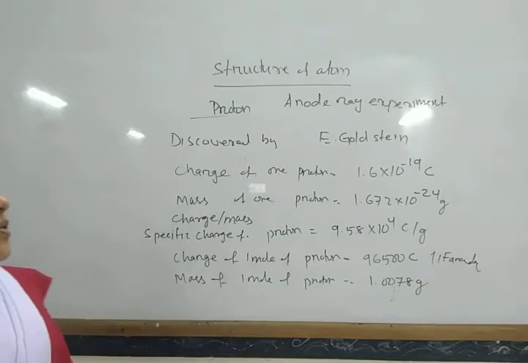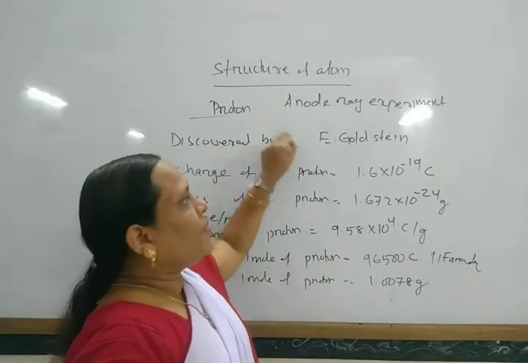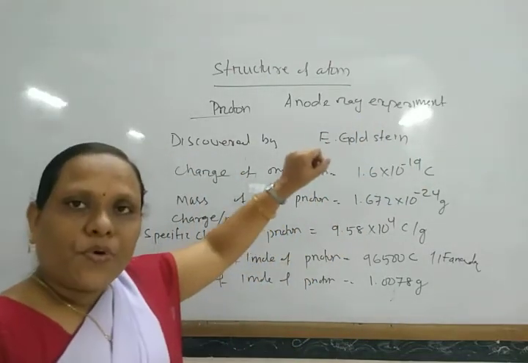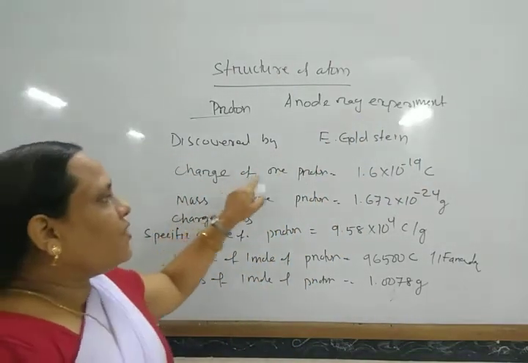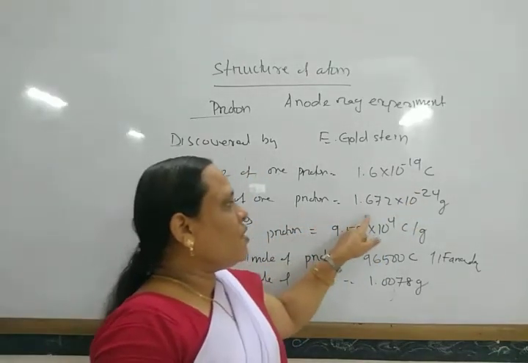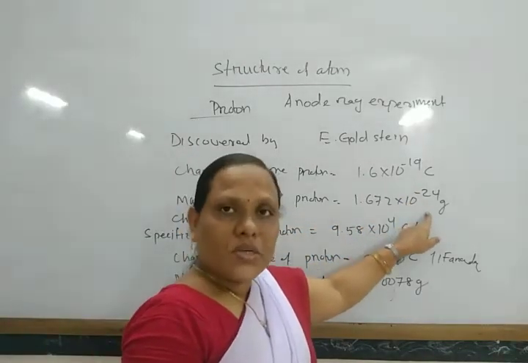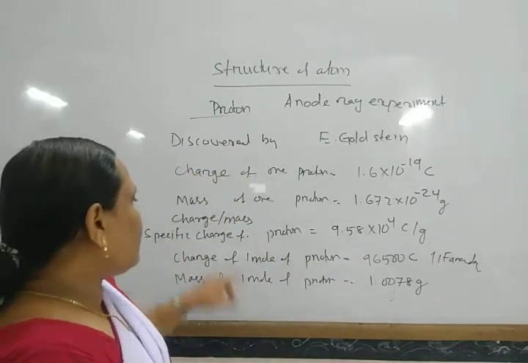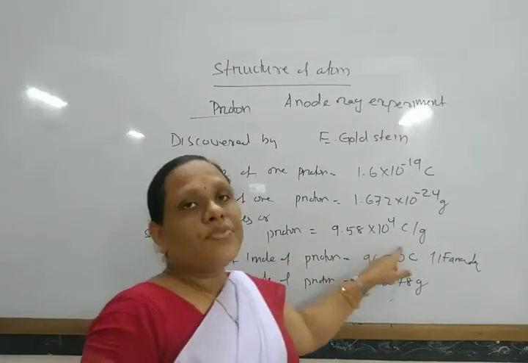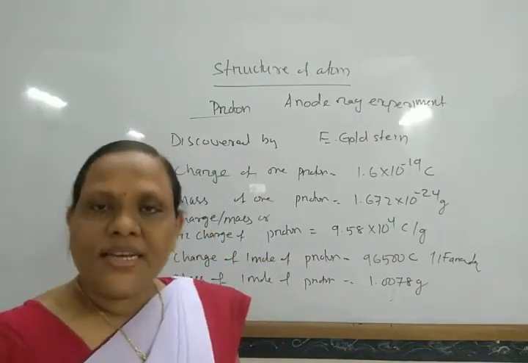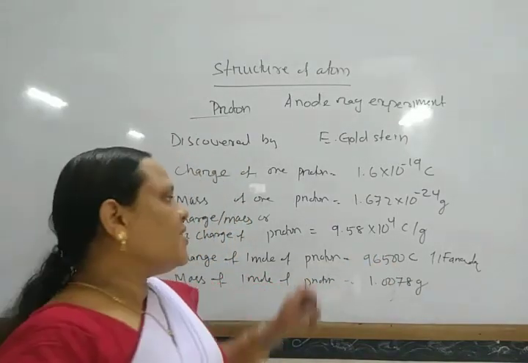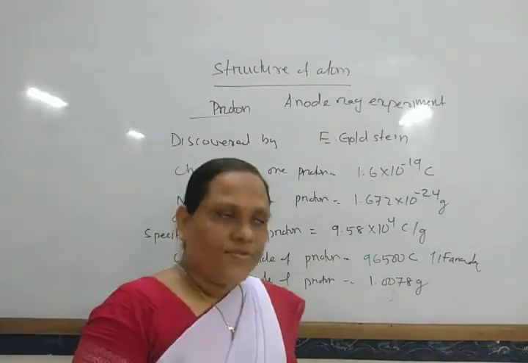Okay, so this is discovered by E. Goldstein in the anode ray experiment by taking a perforated cathode. The charge of 1 proton is this much, and the mass of one proton is 1.672 × 10^-24 gram. The charge by mass, or specific charge, of the proton is this. If we take hydrogen, its value is the highest, and if we take all other gases, its value is found to be different.